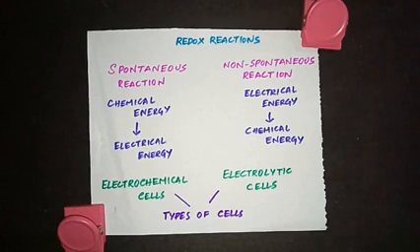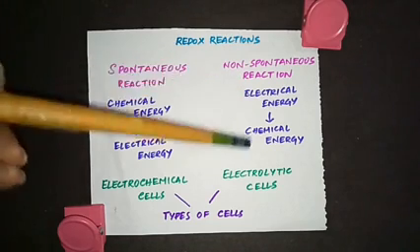When there is a non-spontaneous reaction, which means it's not happening on its own, we give electrical energy and make the reaction happen. So here electrical energy is converted into chemical energy.